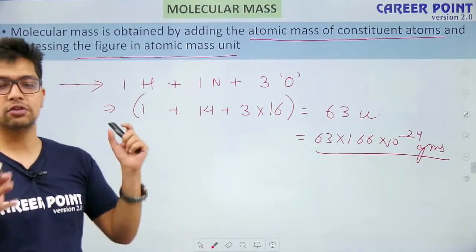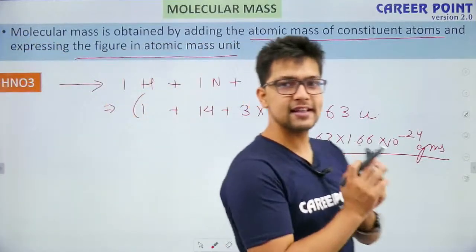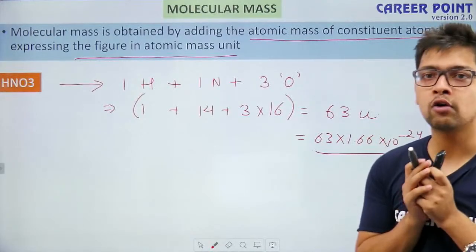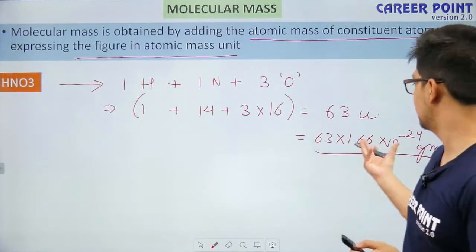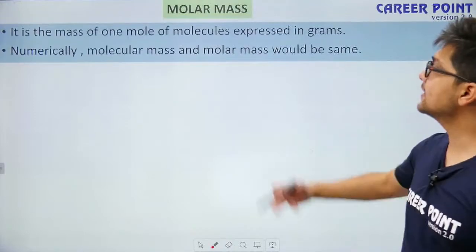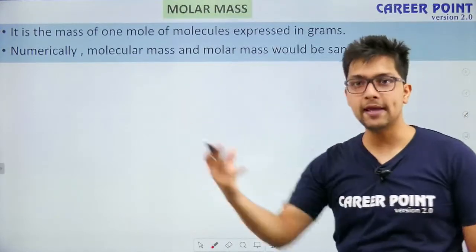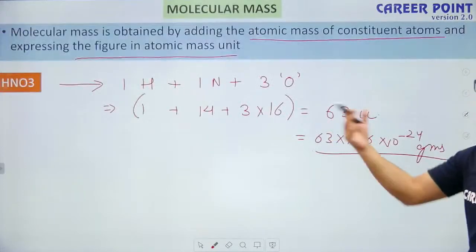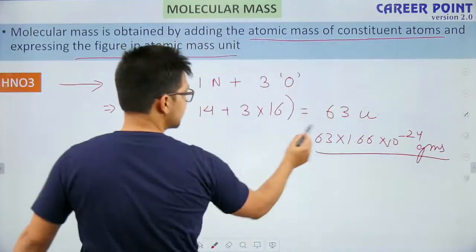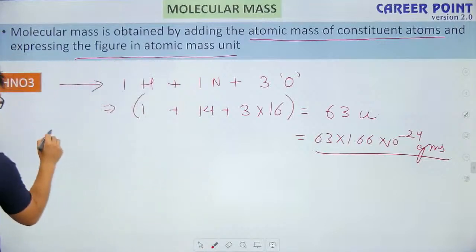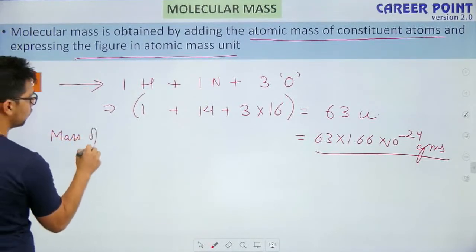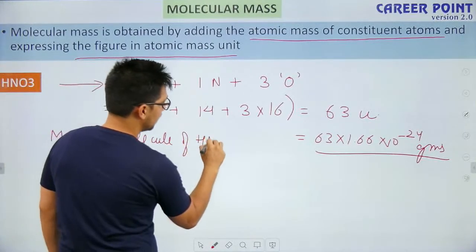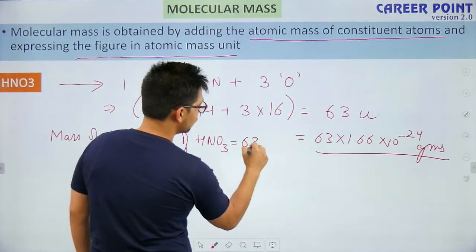Okay, amazing. So I like this. Basically this is a very simple chapter, a very interesting chapter. We just need to be thorough with our concepts. Okay, so next is molar mass. So what is molar mass? Let's say I had HNO3. So what is this mass? 63 U. If I am finding the mass of one molecule of HNO3, it comes out as 63 U.